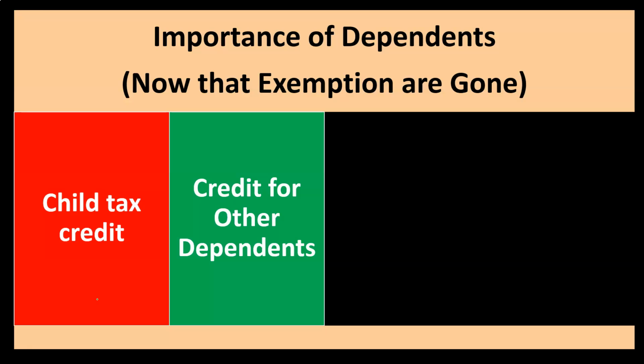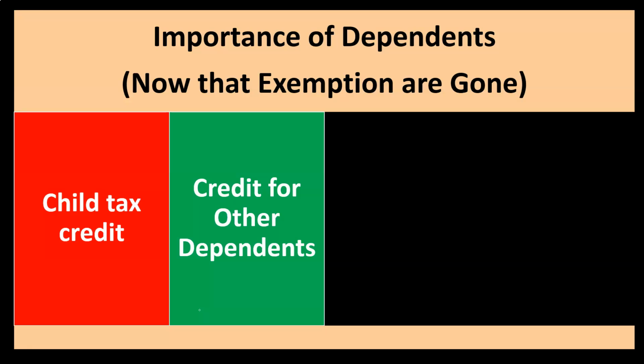And then we could have credit for other dependents. So if you are not a qualifying child and it's a dependent, but it's some other dependent, when the change happened and the exemption was removed, they still gave a benefit for other dependents in the form of a credit, and that would be the credit for other dependents.